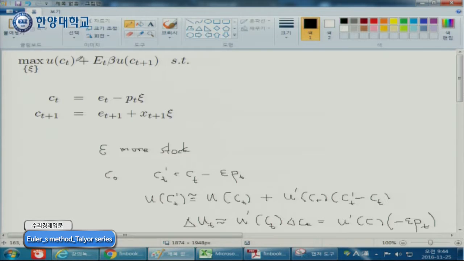Because in the future, who knows, you may die in the middle today, right? There is always a possibility of an accident, right? So basically, you can regard 1 minus beta as the probability you are dying, right? Some sort of. Therefore, tomorrow is less important than today because you may die with the probability of 1 minus beta. So today's happiness is multiplied with the probability of survival, which is beta, multiplied with tomorrow's happiness, which is your optimization.